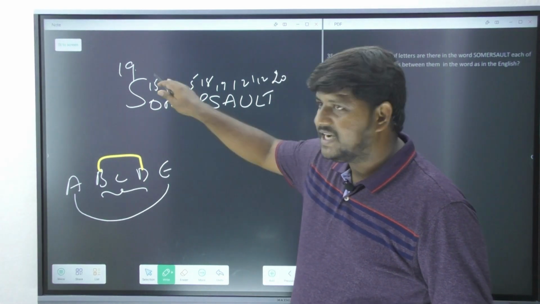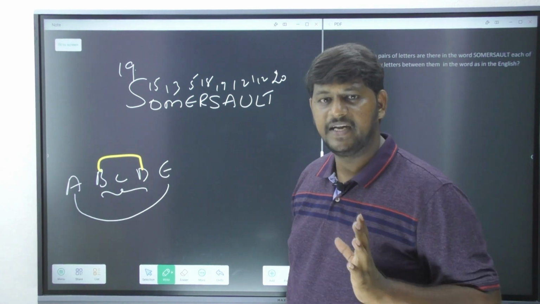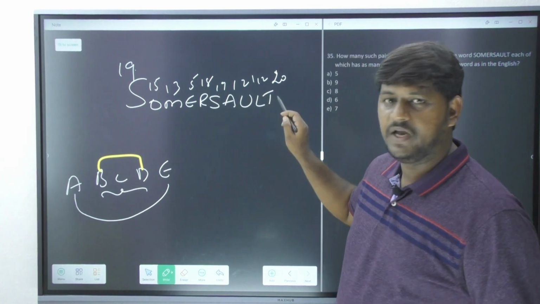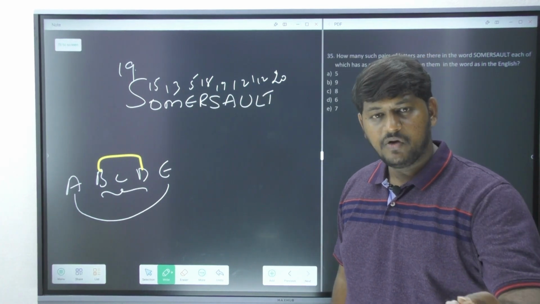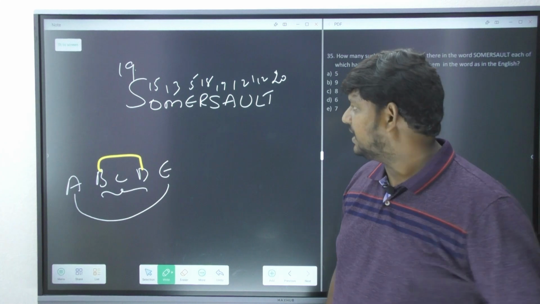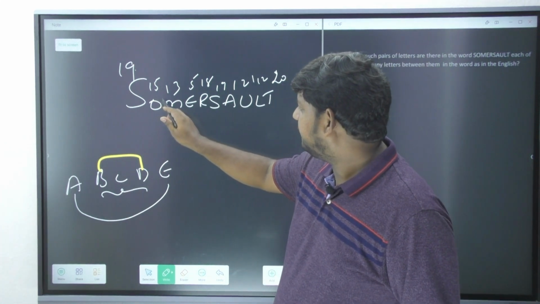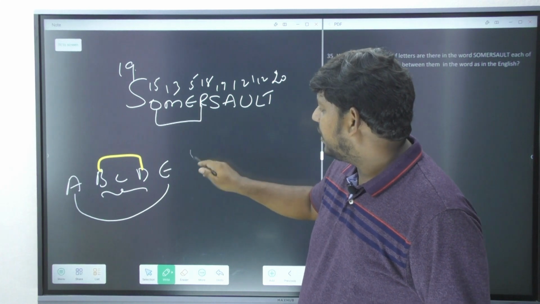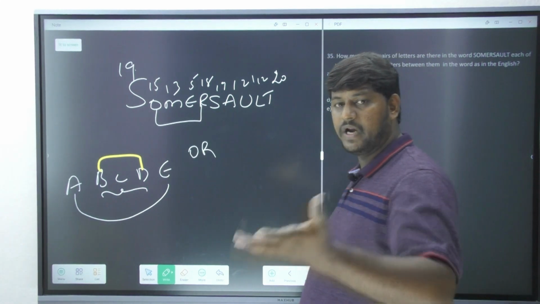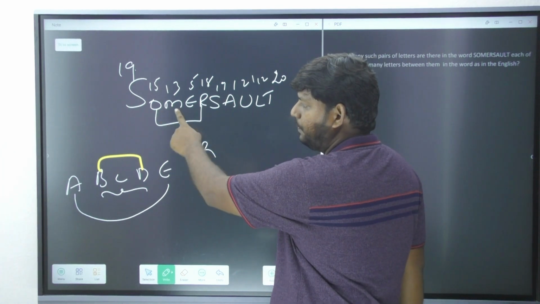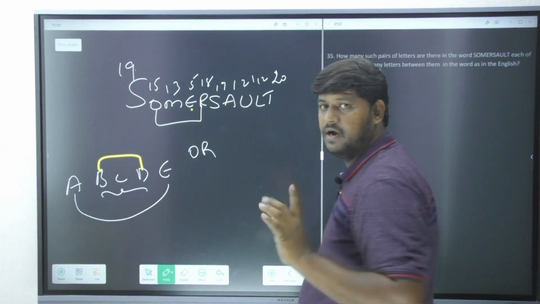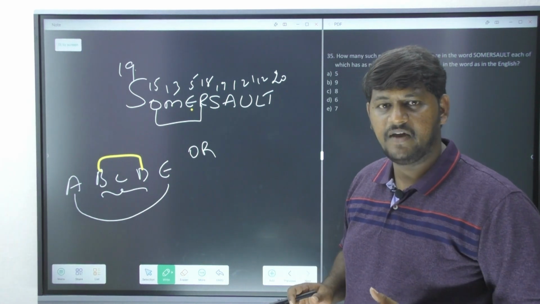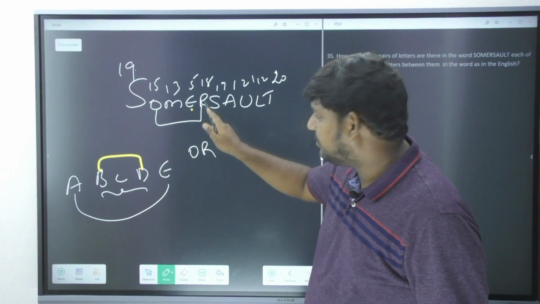But if you know the place values and write them down, by just observing the place values you can easily identify whether you are going to receive any pair or not. So let's see here. 15. After 15, 16, 17, 18. Yes. O and R is a pair, because if you read the English alphabet, O, P, Q, R, they are going to have the same relation in the English alphabet, and the same relation is occurring between them.